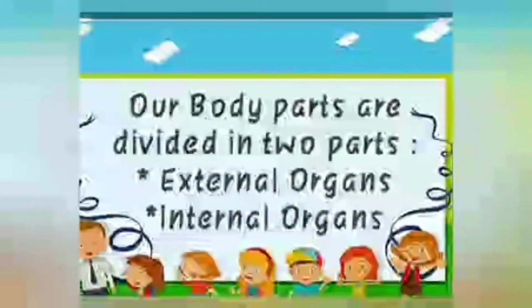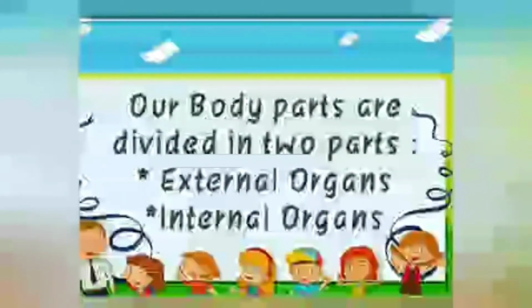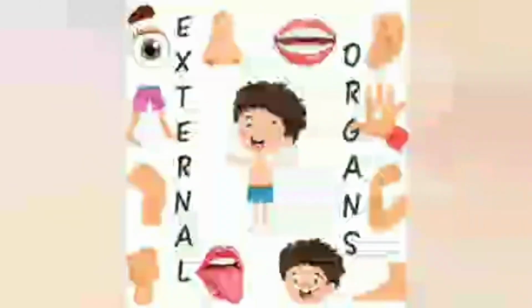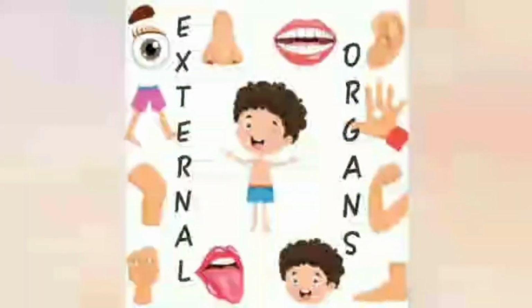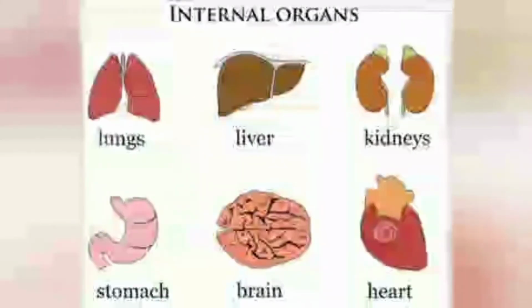Our body parts are divided in two parts, external organs and internal organs. You get that point, children? So, coming to external organs. External organs are those which we can see from outside and we can feel them. Like you can see on your screen, these all organs are our external organs like eyes, nose, ears, hands, legs, arms, tongue, head, etc.